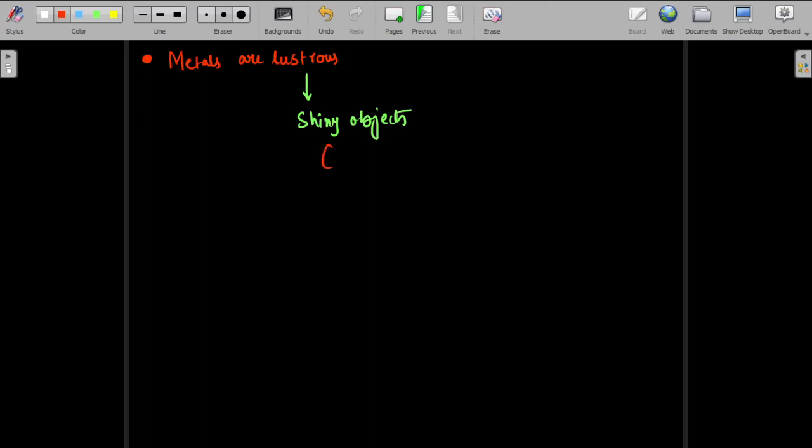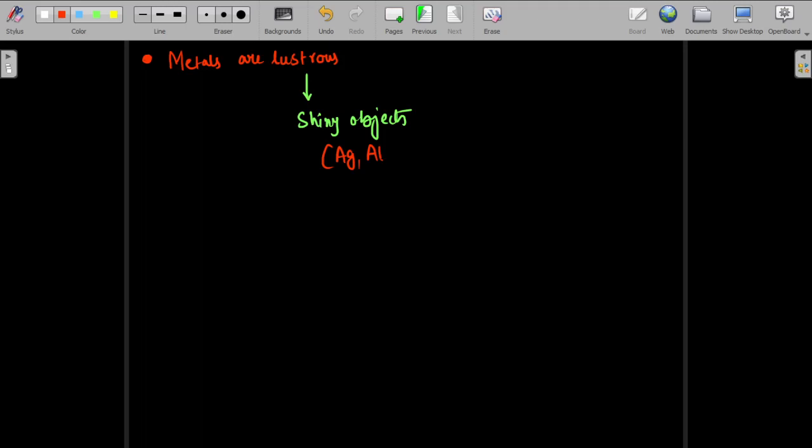For example, you can take silver, you can take aluminum. Aluminum is not that lustrous, but if you find the actual aluminum metal, it is lustrous; the aluminum foil is lustrous. But the aluminum containers in your house, which our parents use for cooking, are not so lustrous. The reason is that aluminum forms a covering of Al2O3 on its surface, so it doesn't look lustrous. Otherwise, it is normally lustrous.